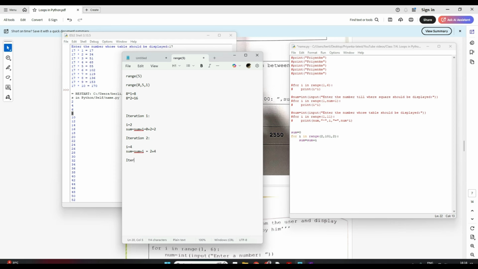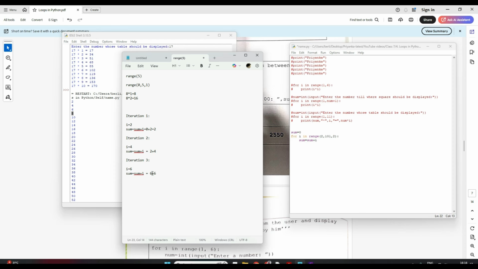Now in my iteration 3, I will be 6, correct? Sum is equal to sum plus I will become what? My sum will be taken from the previous iteration, which is 6. So it will be 6 plus 6. So see, every time I keep on adding.